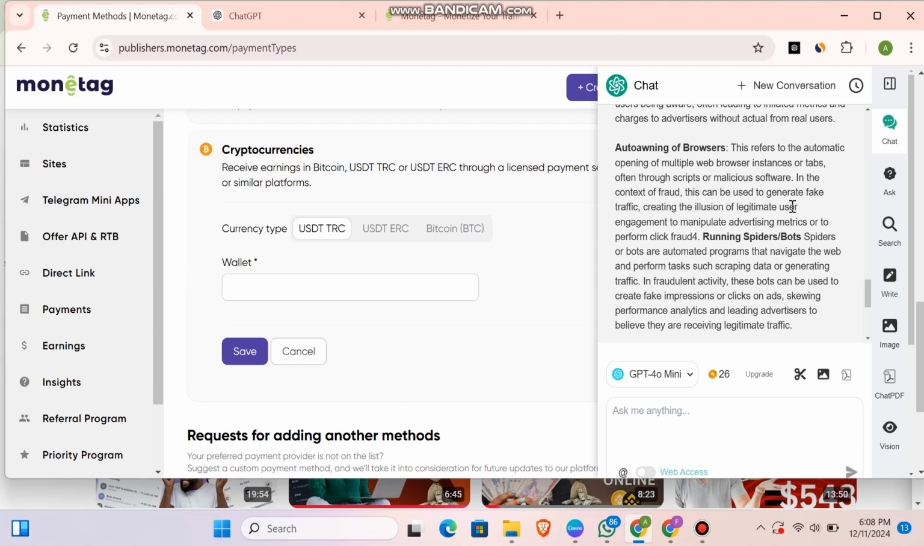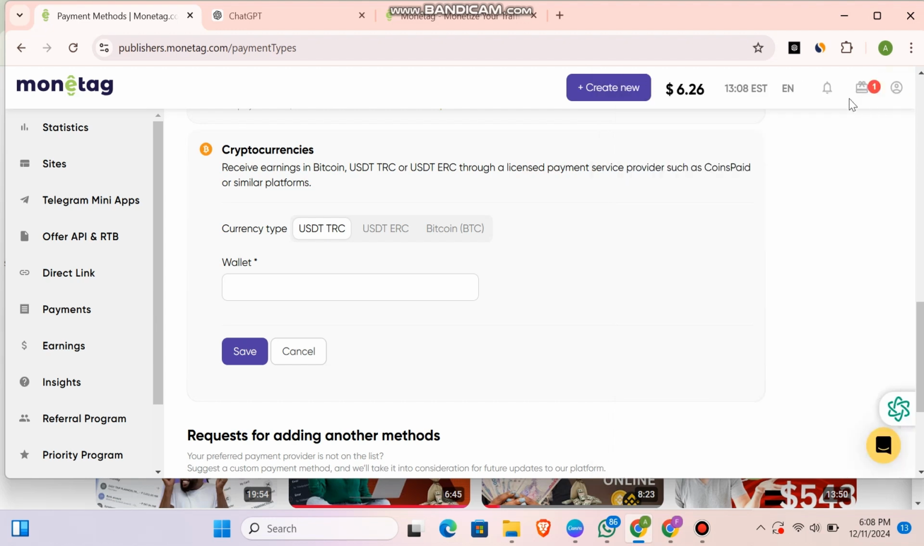What do I really mean by this? We have some people doing what we call self-clicking. In simple terms, this is what we call self-clicking. There are a lot of people making videos on self-clicking. It's very risky. Self-clicking is very risky. It's going to get your account banned.